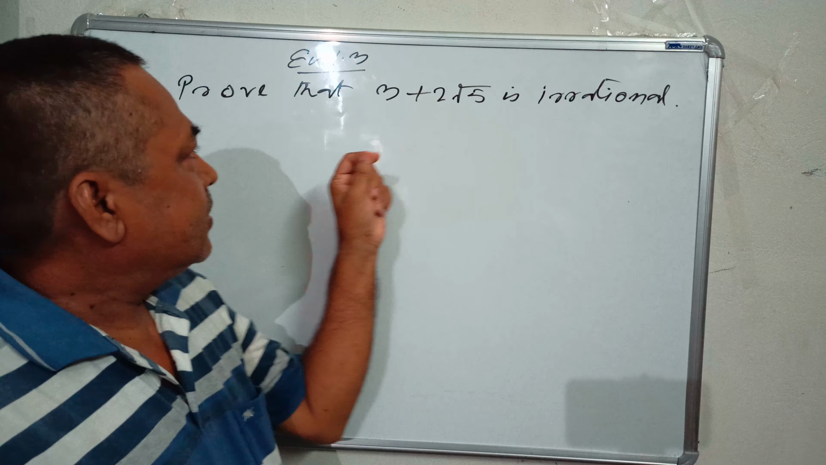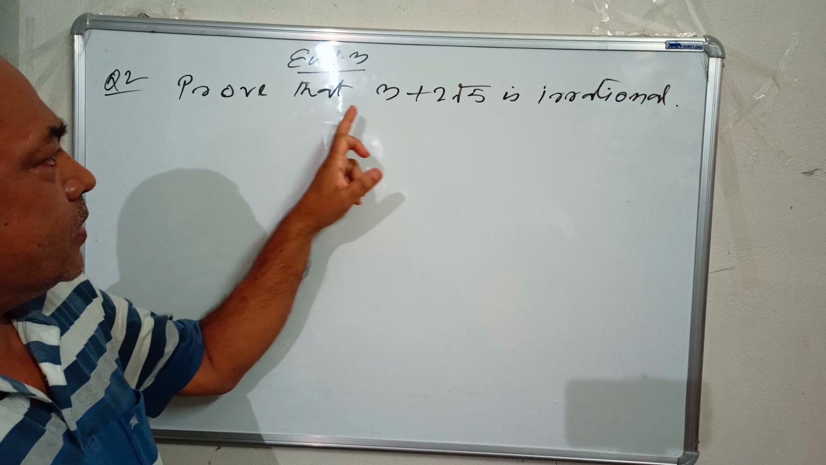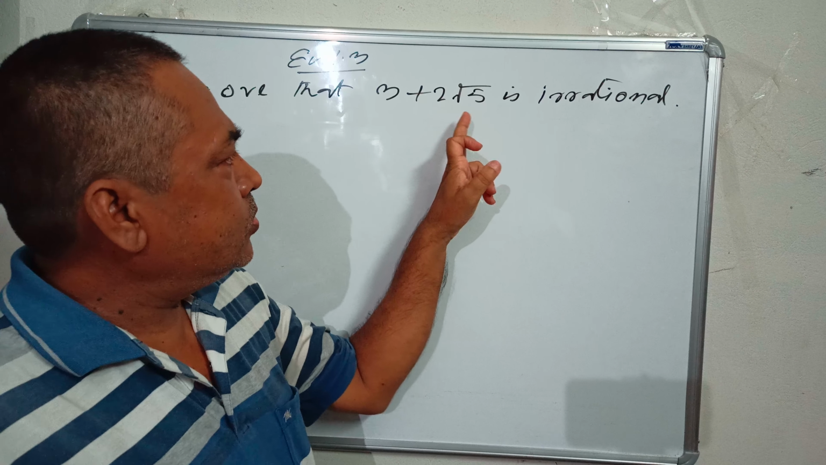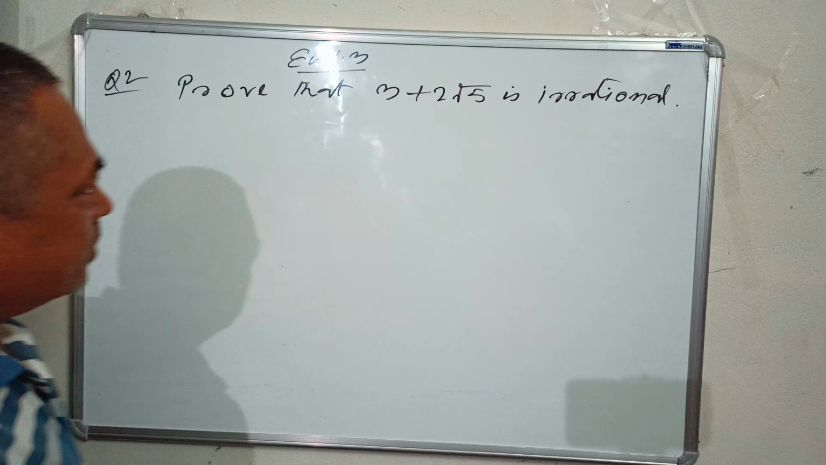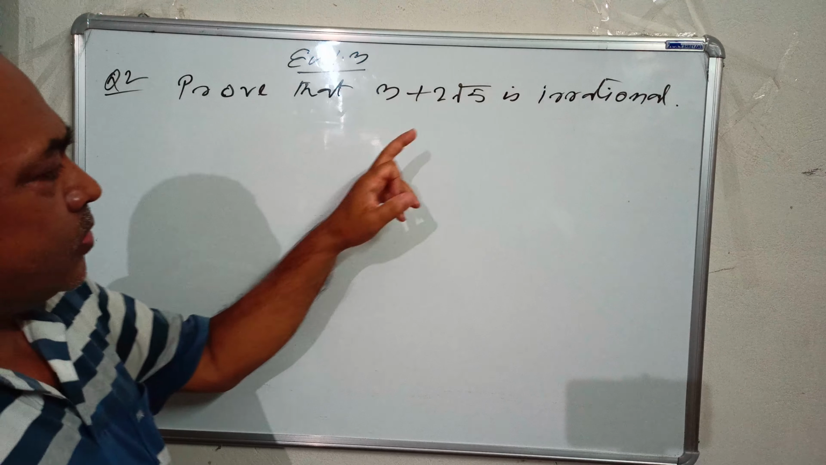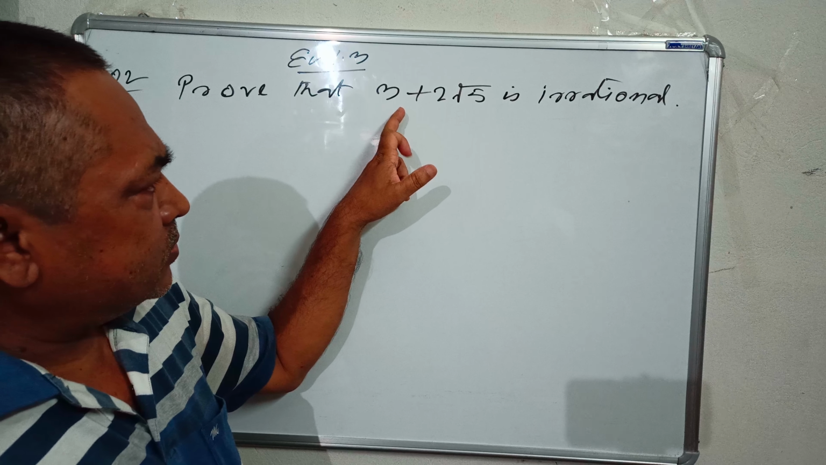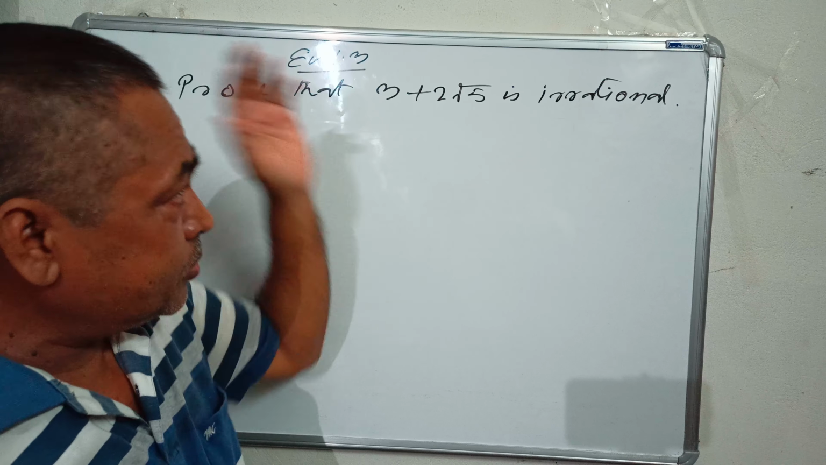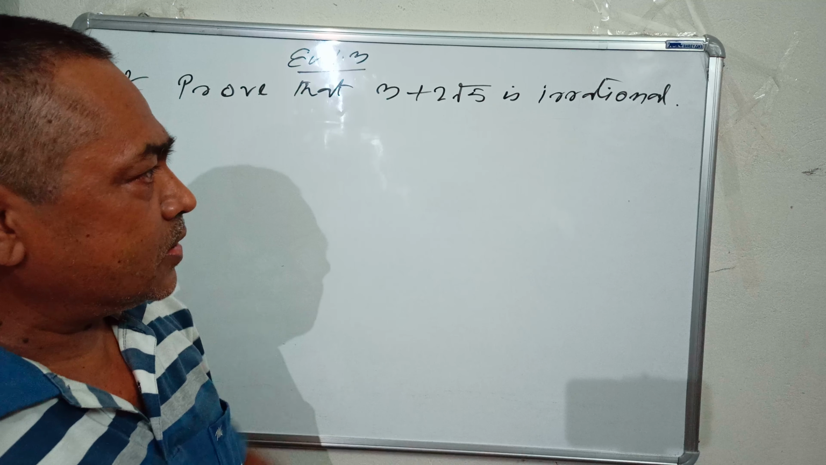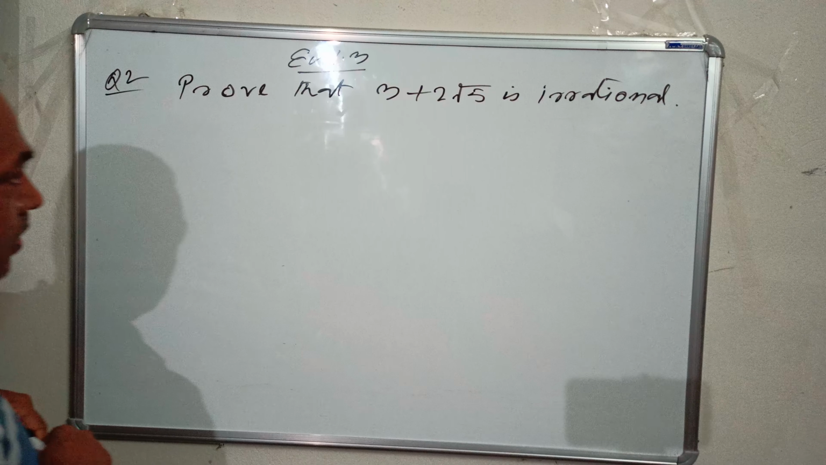Okay, see the question. Prove that 3 plus 2 square root 5 is irrational. Now we already know that the sum of a rational and an irrational is irrational. But here we have to prove that it is irrational. Now, how to prove it?